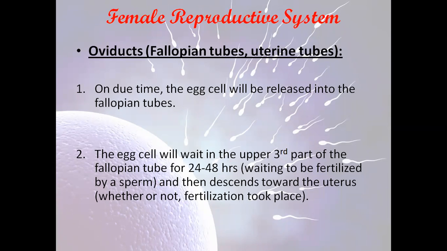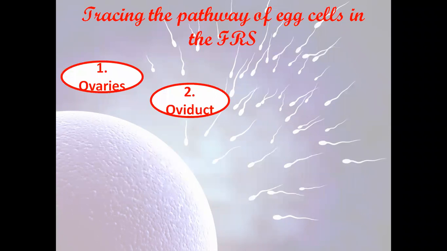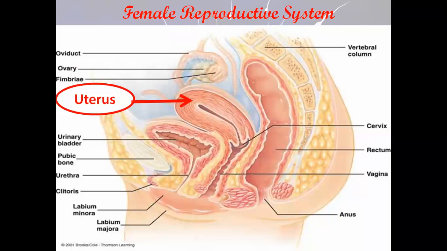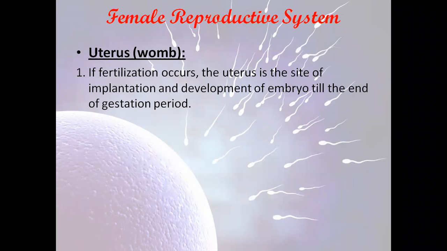Whether or not fertilization took place, it descends toward the uterus. So here, the uterus is the organ of implantation where the embryo is going to be implanted if fertilization occurs.